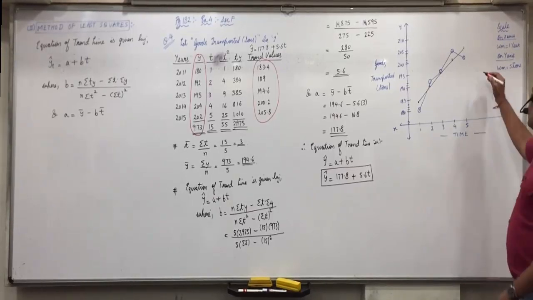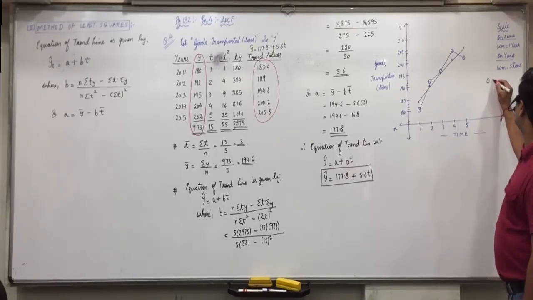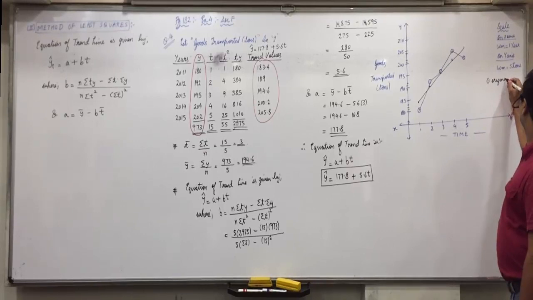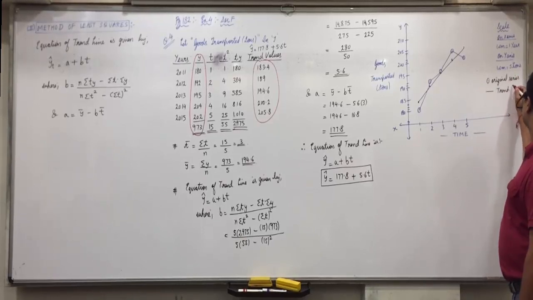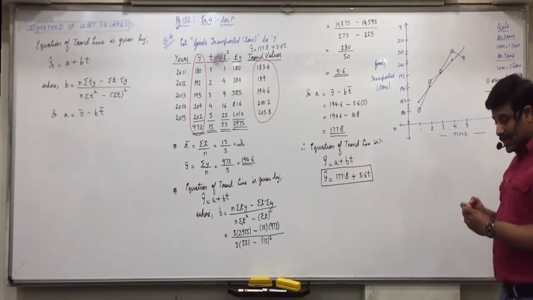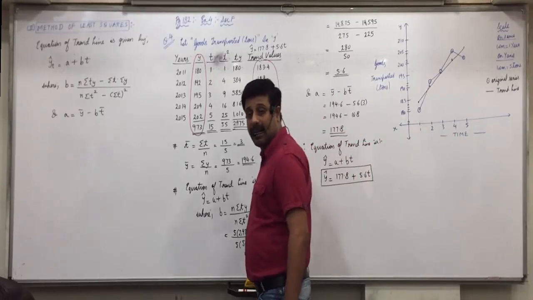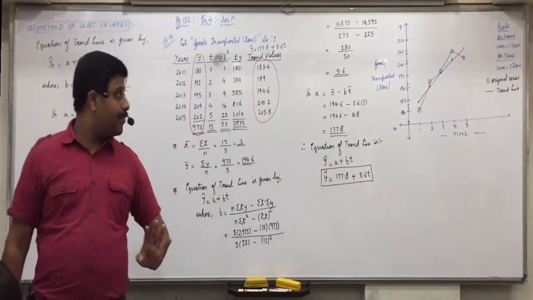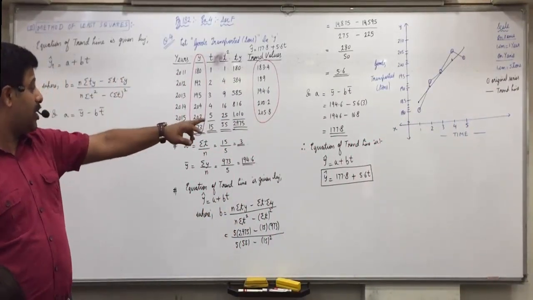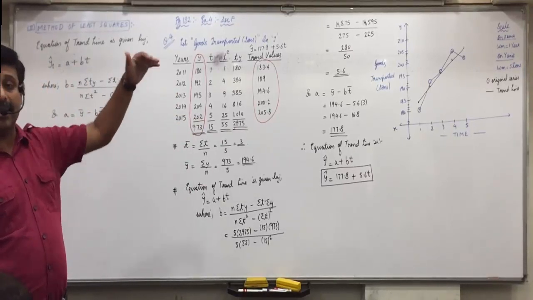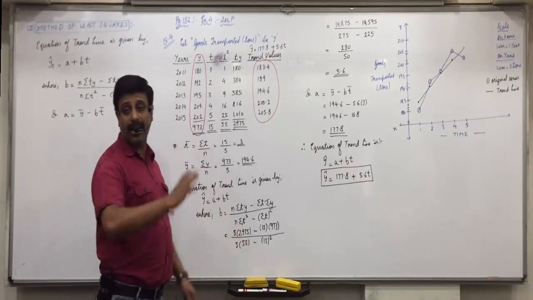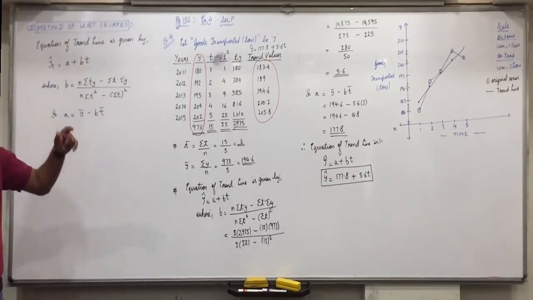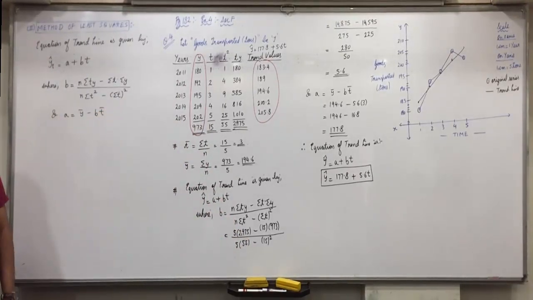So you represent it here. This is the original series and this is the trend line. So how to get this trend line on a graph? Everyone is clear with it? Actual values of y are the original series and trend values are the trend line. Raise your hand who did not understand this making of a graph, and it should be a straight line when you join these points.